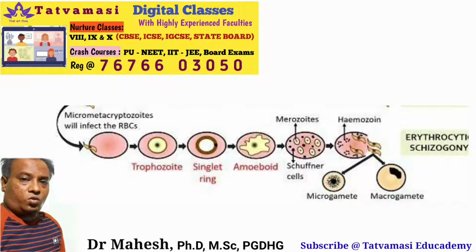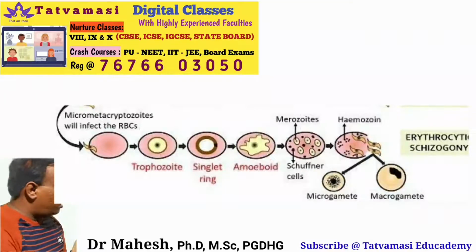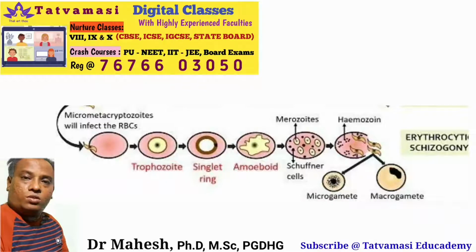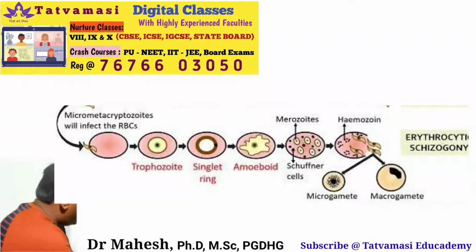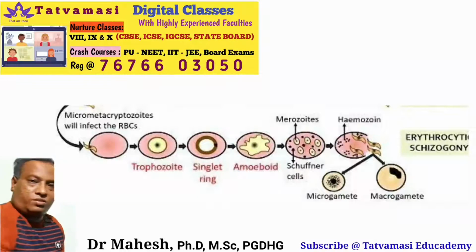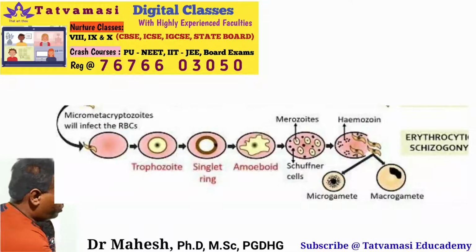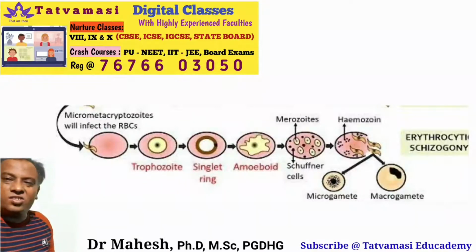This large vacuole starts to push the parasite nucleus to the peripheral place, right? So this stage is called the stagnant ring stage. You can see the formation of the vacuole. This vacuole pushes the nucleus to the periphery of the cell. Okay, this stage is called the stagnant ring stage.